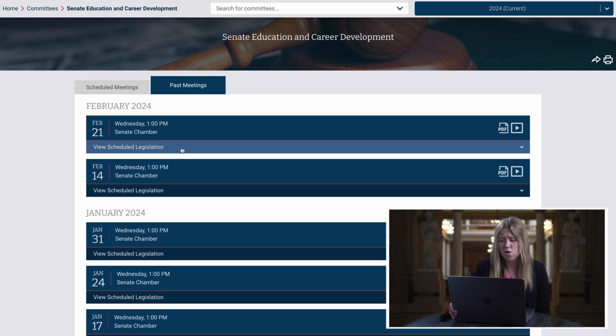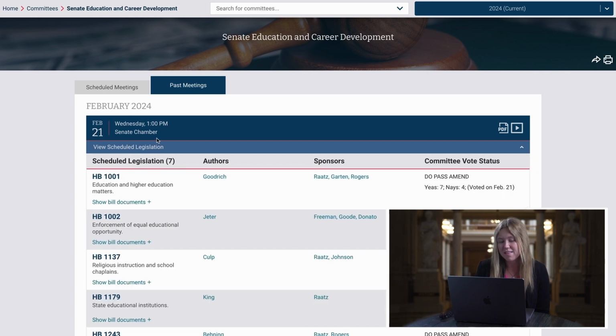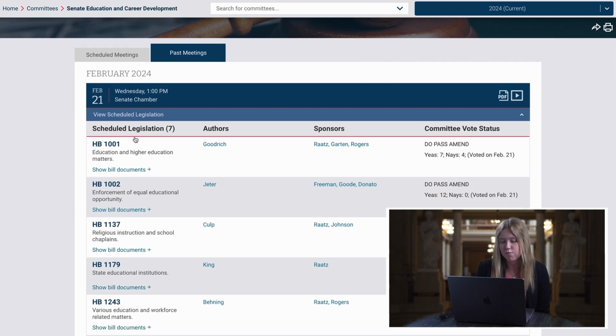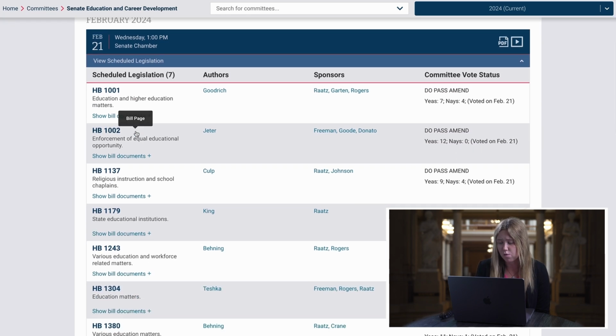And as I've discussed, there are currently no scheduled meetings as session is not in effect, but we can look at the past meetings to get a good overview of what you would see if you were looking at this page during session. Now let's go ahead and click on February 21st. If we were in the Senate chambers at this point in 2024, this is the legislation that they would be hearing. Here we see several different bills.